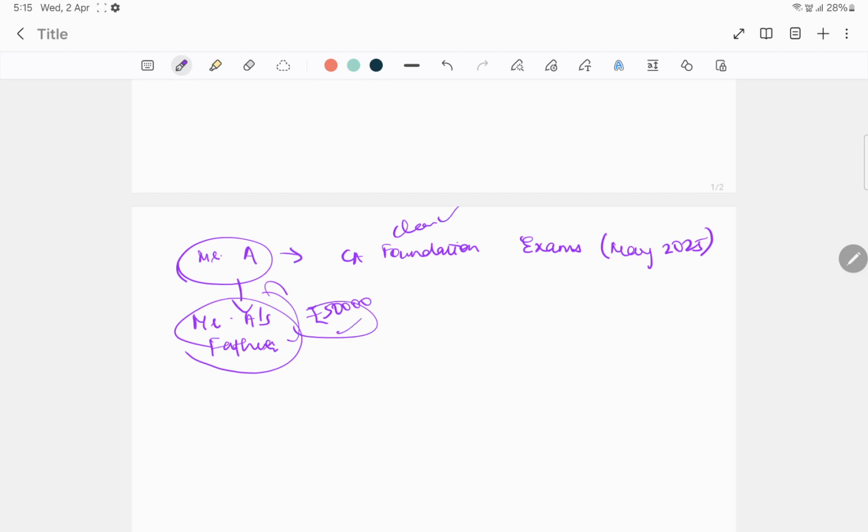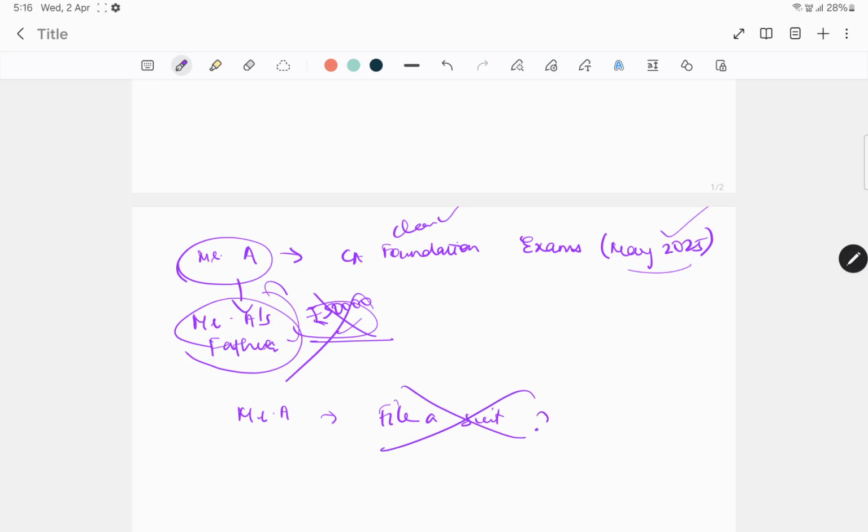Now this is an agreement between Mr. A and Mr. A's father. Take for example, Mr. A clears his exam, results are out, and he asks his father, you agreed to pay me 50,000 if I clear the exams, now I have cleared them. And after that, Mr. A's father responds that he will not pay the 50,000. Just because Mr. A's father is not paying, can Mr. A file a case in a court of law? Can he file a suit for the same?